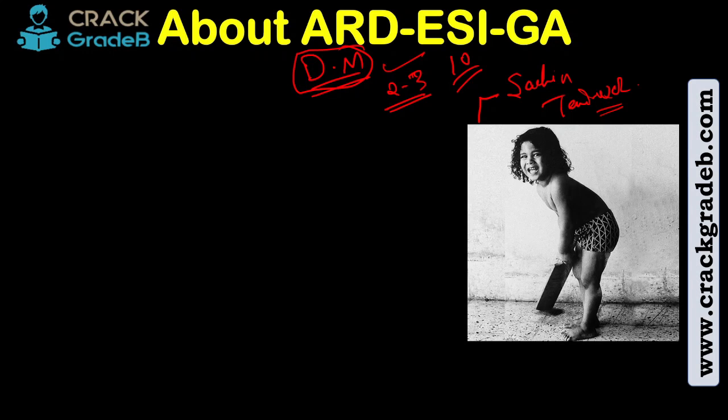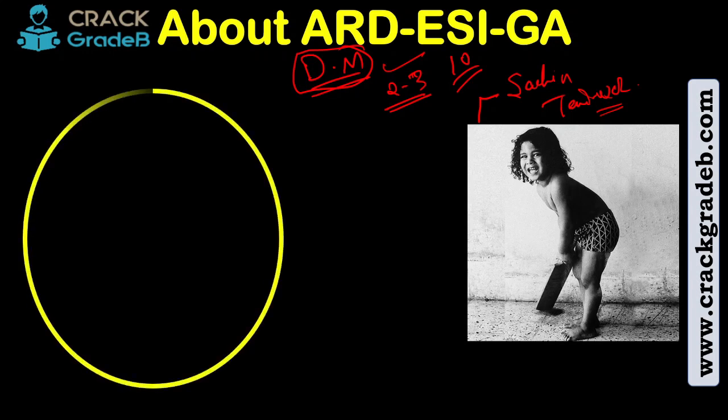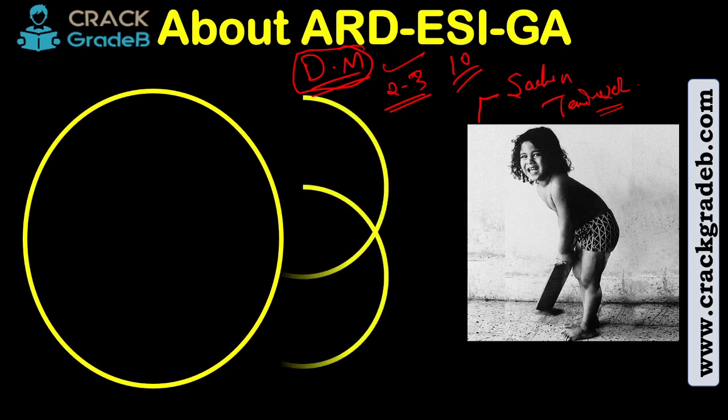So let's draw the Venn diagram. Let me draw the three circles. I hope by the time I draw these three circles, you are clear about what these are.